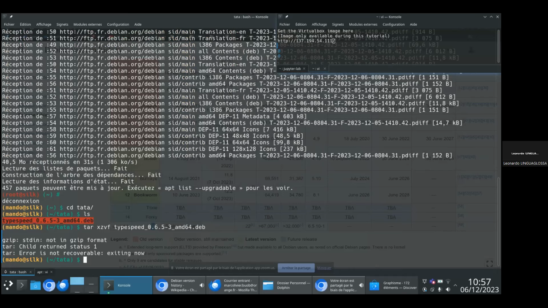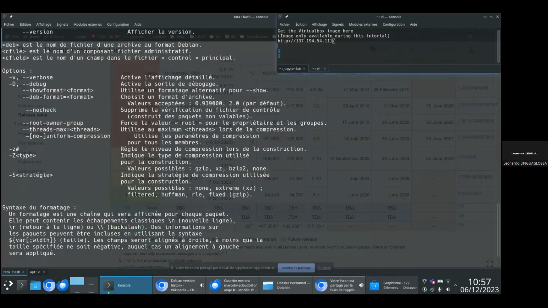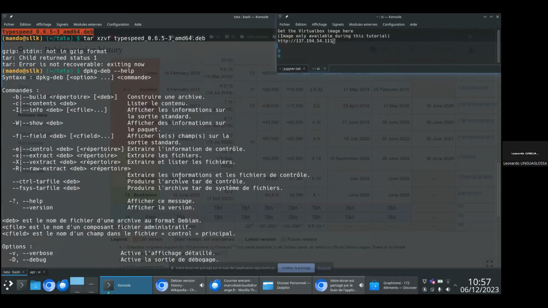So this means that dpkg, what it is doing is copying the binaries into the working directories, like in /bin, etc. So it does something more than just copying the binary? Exactly. It will uncompress this.